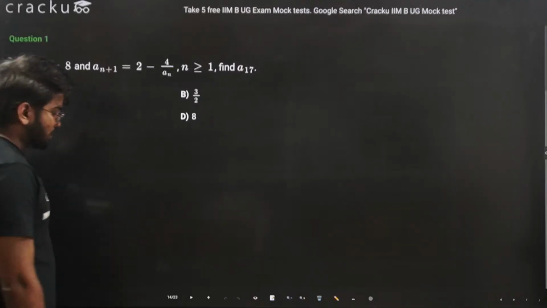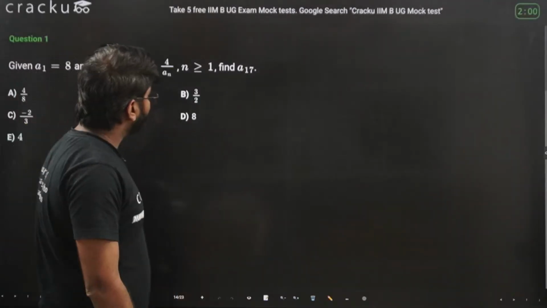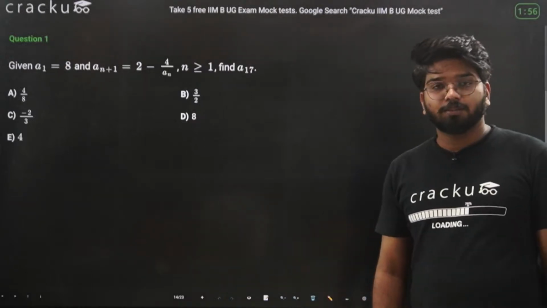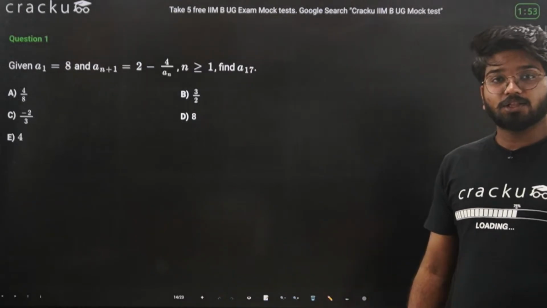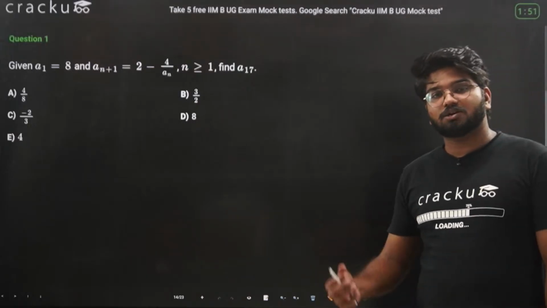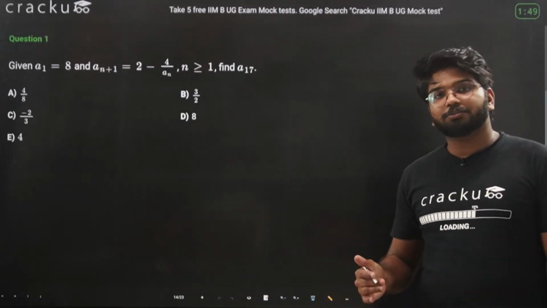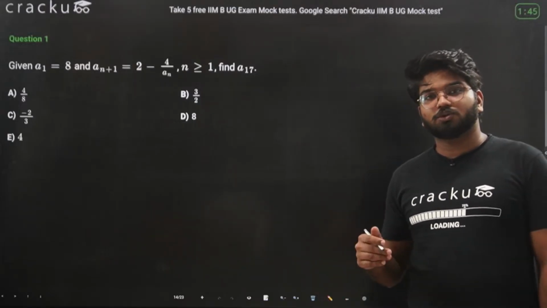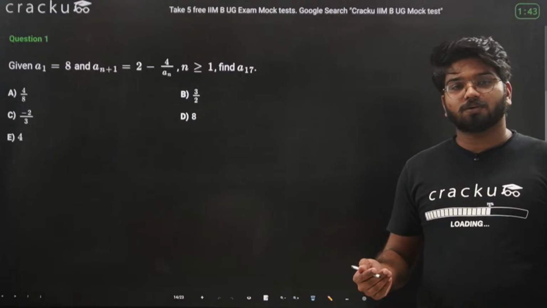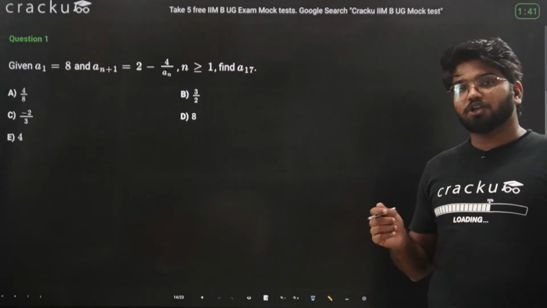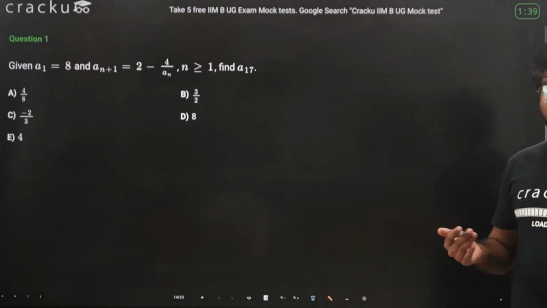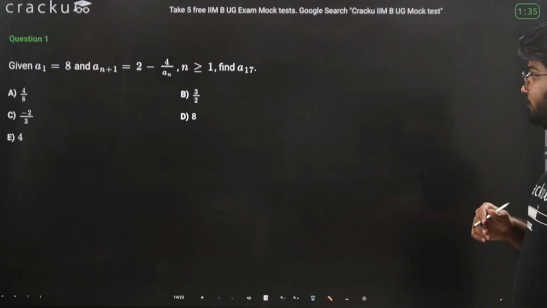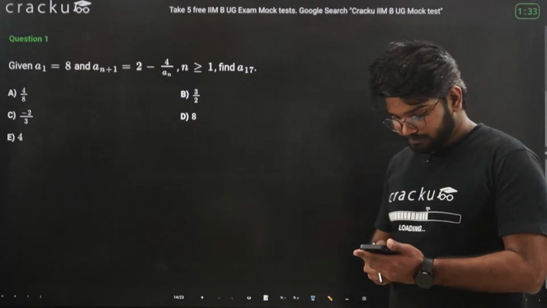Okay, this is the first question. You have 2 minutes for the question. I think this is an easy question based on sequence. It is not necessarily that a sequence has to be an arithmetic progression, geometric progression, or a harmonic progression only. It can be any other also. If it is following a particular order, it will be called a sequence. So try to see what order is being followed here, then we'll check the answer.